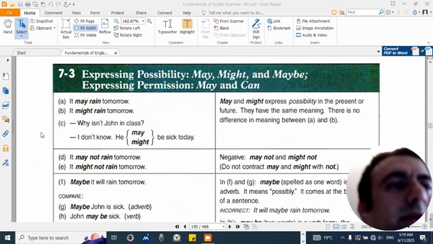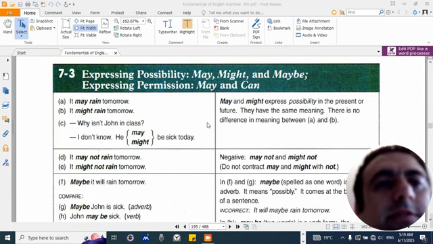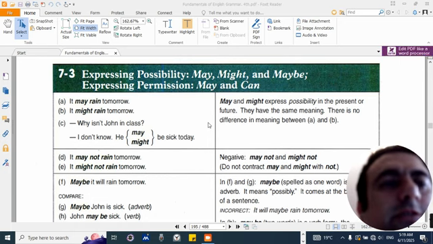7.3. Expressing possibility. May, might, and maybe. Expressing permission. May and can. A. It may rain tomorrow. B. It might rain tomorrow. C. Why isn't John in class? I don't know. He might be sick today. May and might express possibility in the present or future. They have the same meaning. There is no difference in meaning between A and B.